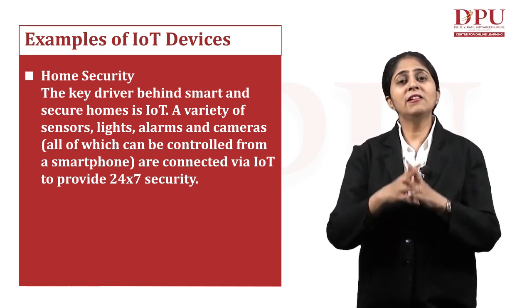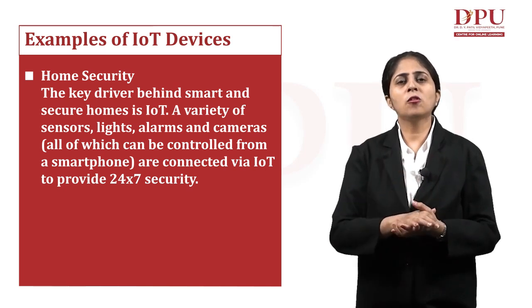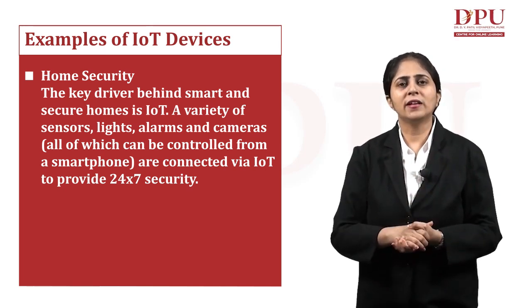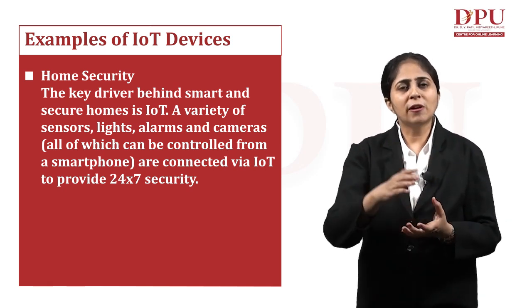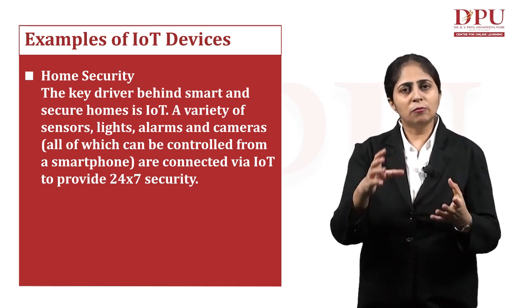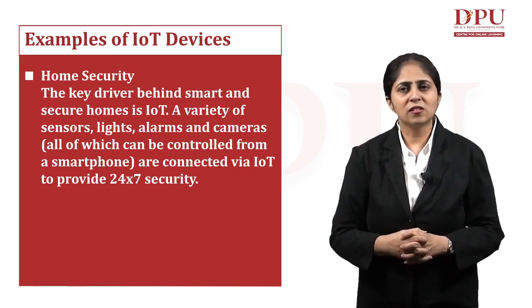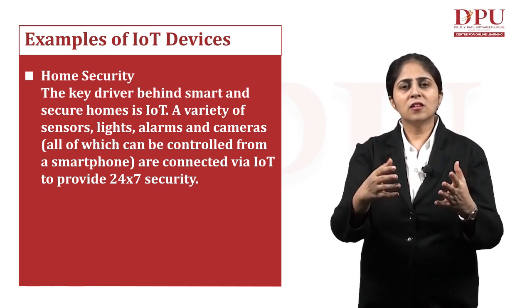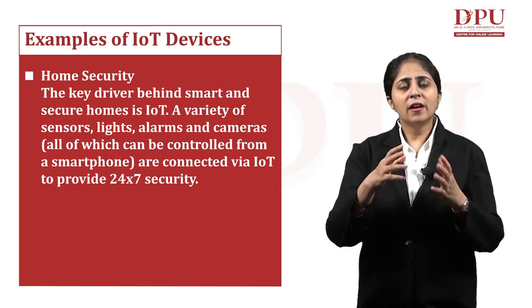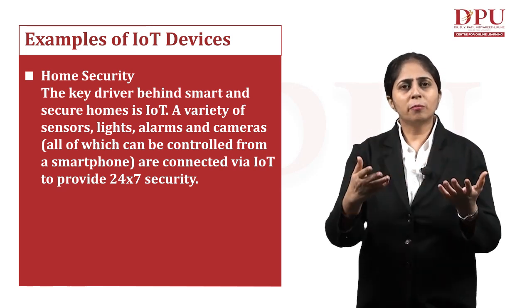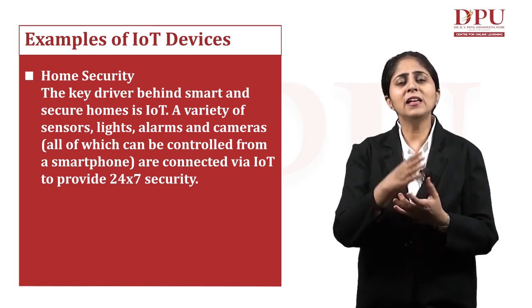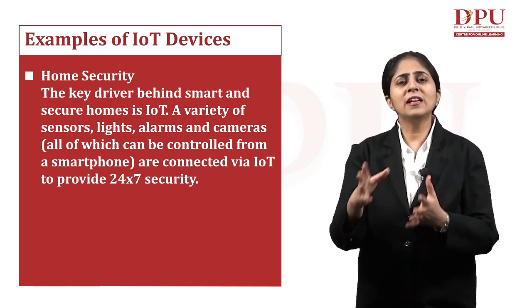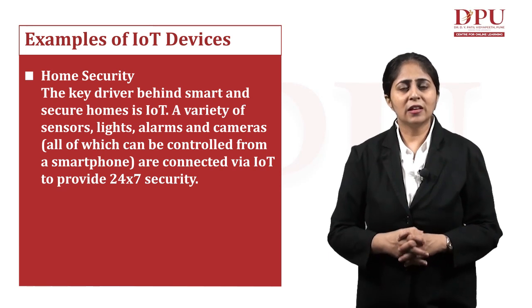The key driver behind these secure homes is IoT only, because we have the cameras at our home in which we have placed the sensors. We have the lights, we have the alarms which can send a signal related to any malicious activity if it's happening in our home.